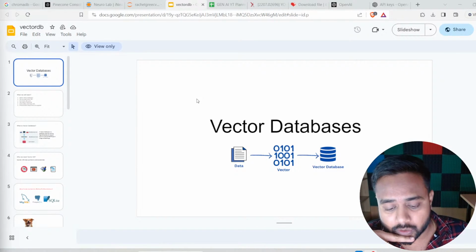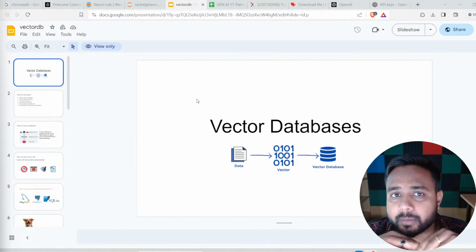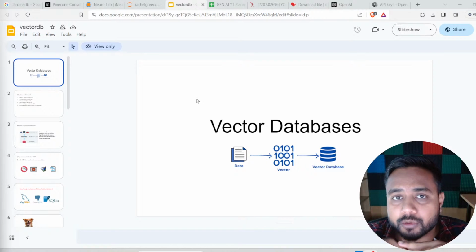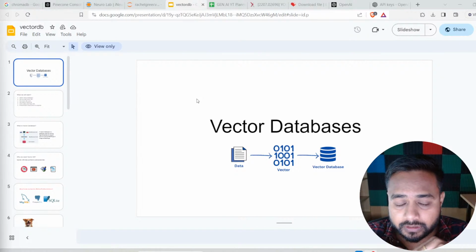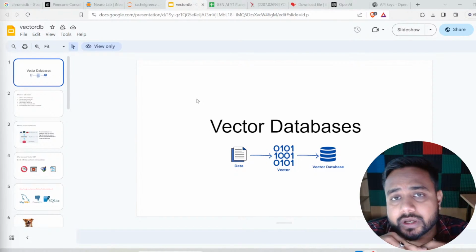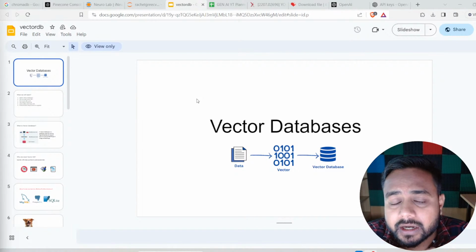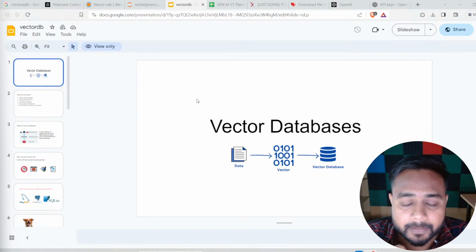Got it? So we'll discuss two vector databases. In today's session, I will be talking about Pinecone, and in the next class, we'll be talking about Chroma DB. We'll also discuss the concept of embedding, and I will show you how you can generate the API key for Pinecone, how to create an index, how to create a cluster. Each and everything we'll talk about in today's session.